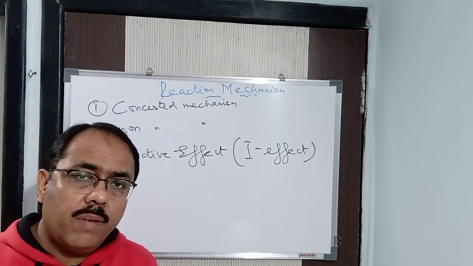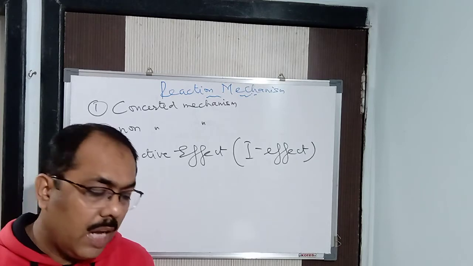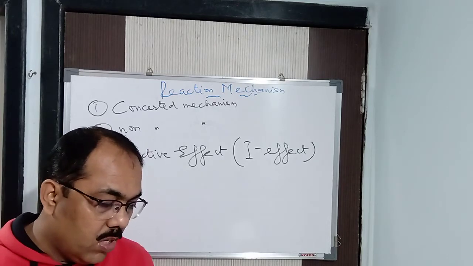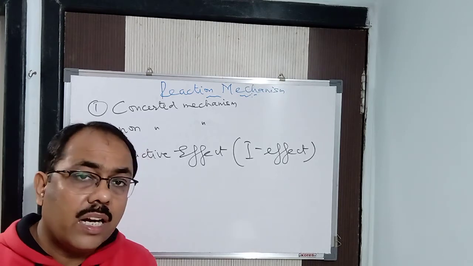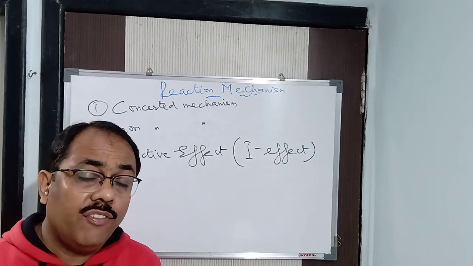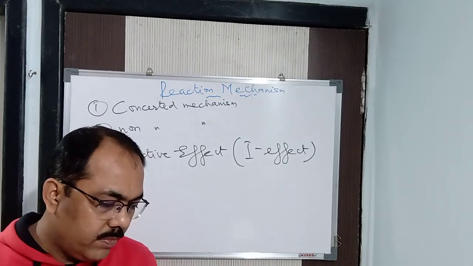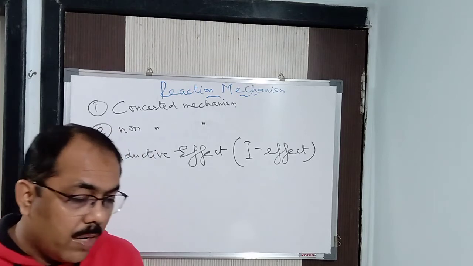The permanent displacement of the shared electron pairs in a carbon chain towards the more electronegative group is known as the inductive effect. It is known as the I effect. That is the permanent displacement.